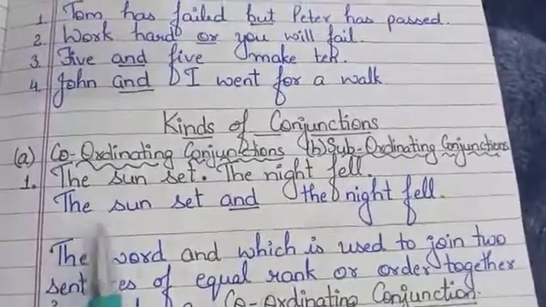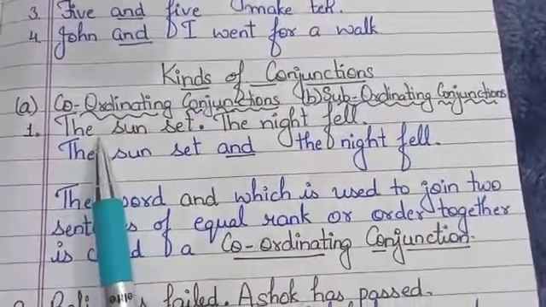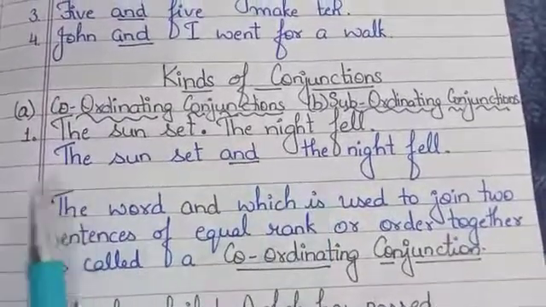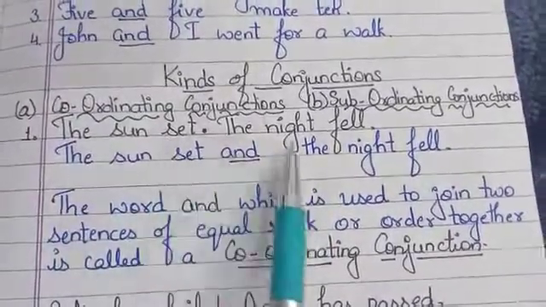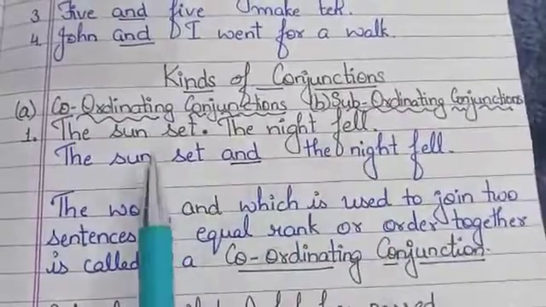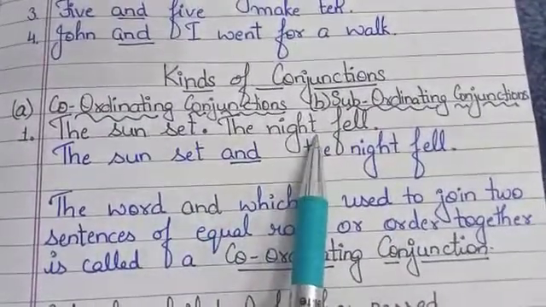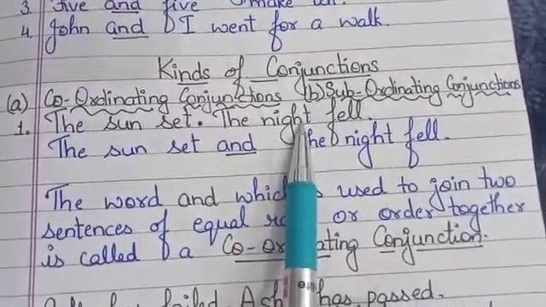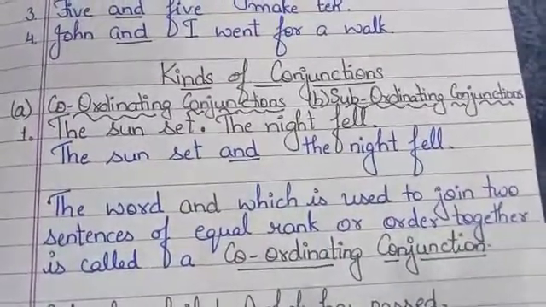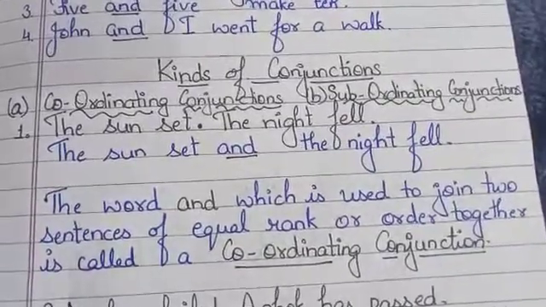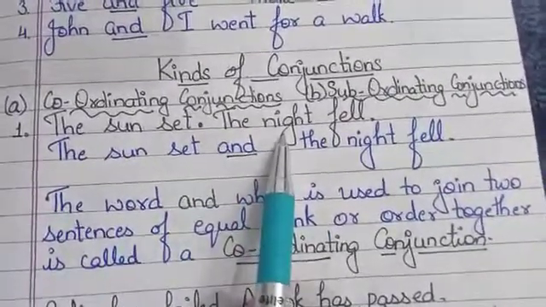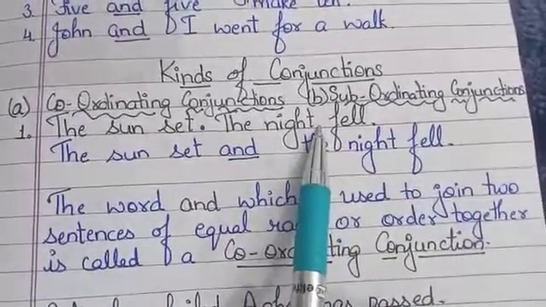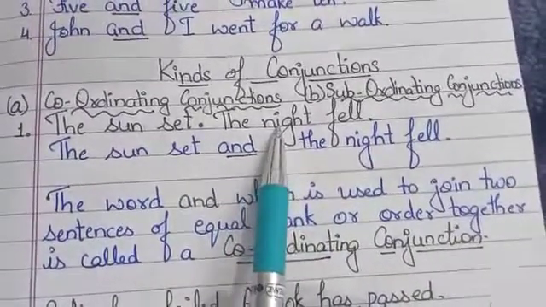Now take the first pair of sentences: the sun set, the night fell. The sun set and the night fell are two independent sentences. They can stand alone. They are of equal rank or order. Neither depends upon the other for its full meaning.